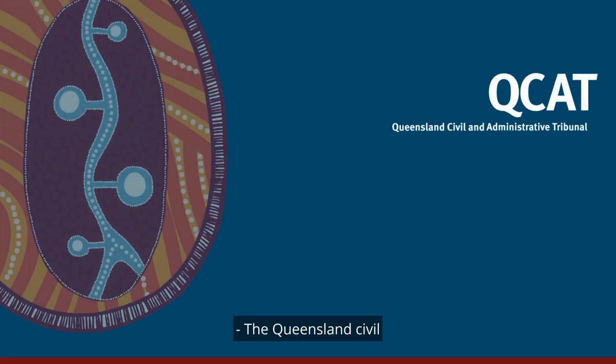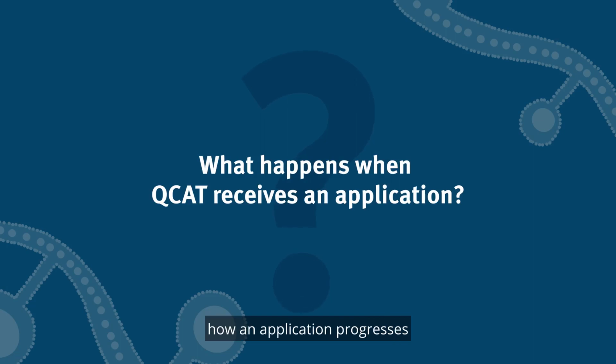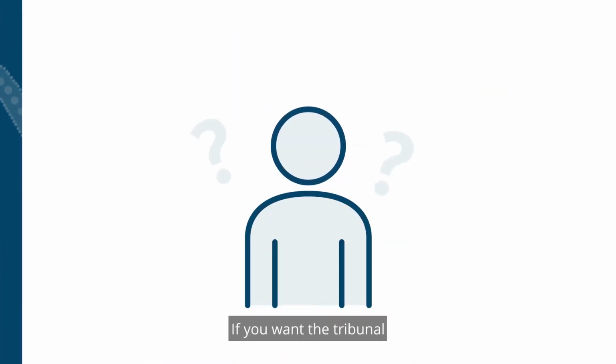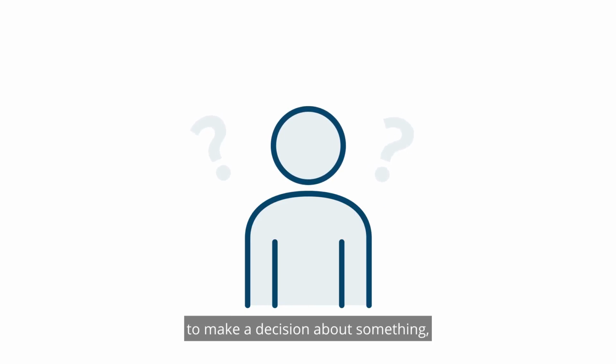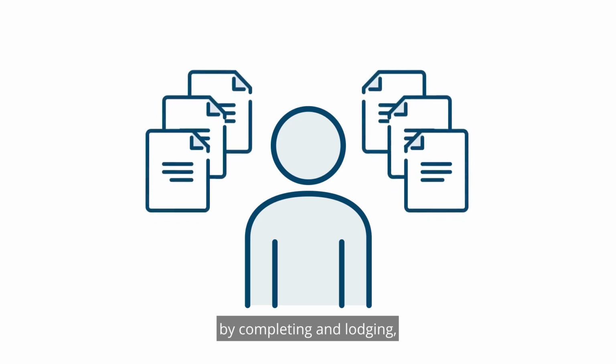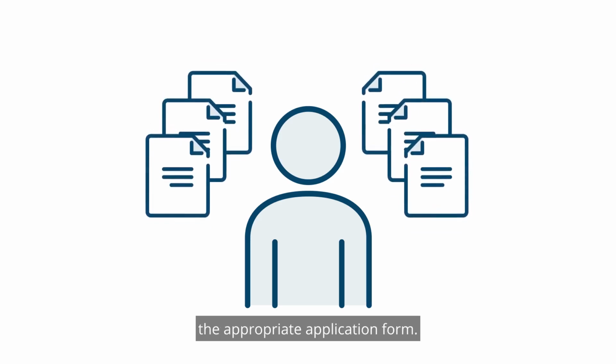The Queensland Civil and Administrative Tribunal decides applications about adults who may have impaired decision-making capacity. This video explains how an application progresses to a tribunal hearing. If you want the tribunal to make a decision about something, you must ask the tribunal to do so by completing and lodging the appropriate application form.